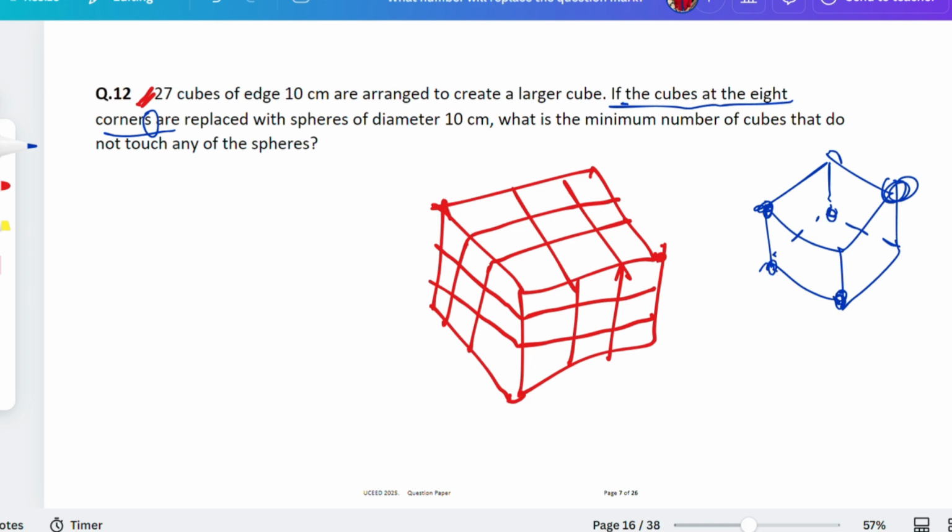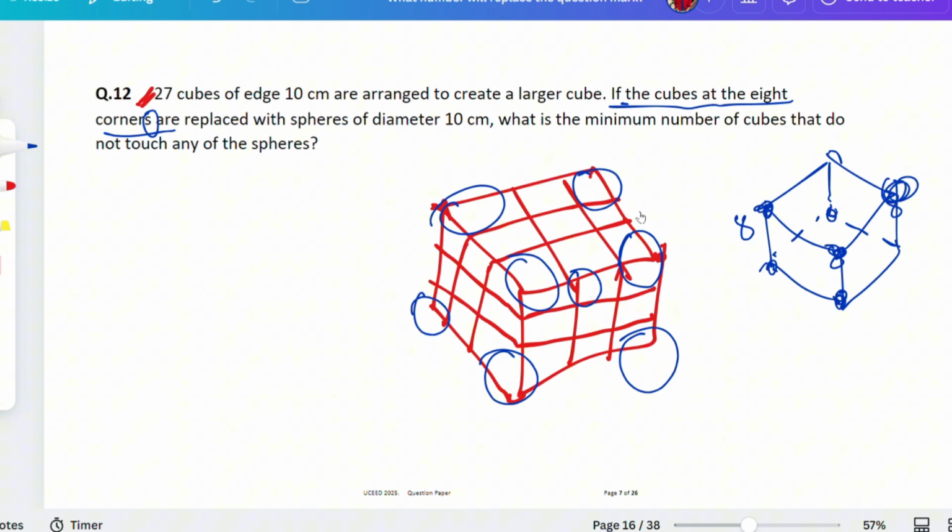Okay, it's random. They're asking about the 8 corners, so it could be any corner, replaced with a sphere. That means if you have to replace this corner, this might be 8, this might be 8, this might be 8. So you have to replace every corner. This one, this one, this one. It will be this, this, this, and this. Overall, you get it? This is in the back.